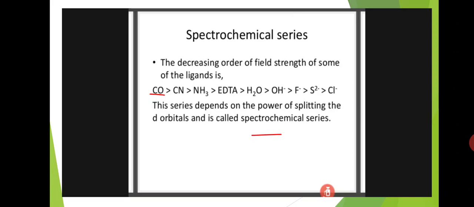Okay, this is the spectrochemical series of some ligands, based on the decreasing order of field strength. This series depends on the power of splitting the d orbitals and is called the spectrochemical series.